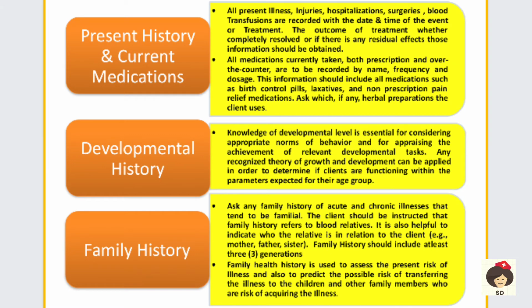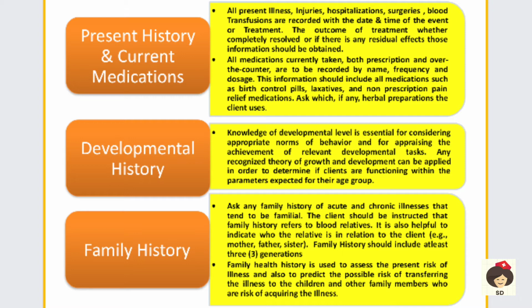And next comes the present history and current medication. This is almost the same as the admission history. You have to collect why the patient has come to the hospital, and if you are seeing the patient after a long stay in the hospital, in the middle, then you have to collect what all treatment has been done, and any surgery done during the stay in the hospital. From the time you are going to assess the patient, whatever course of treatment occurred in the hospital, you will collect that information. And also whether the patient is taking any medication.